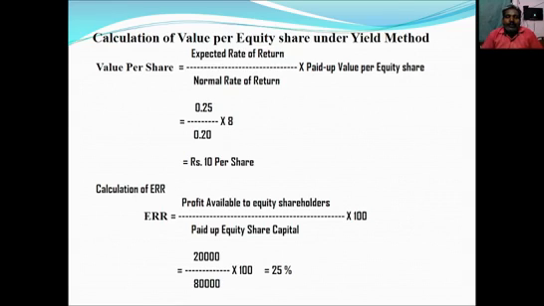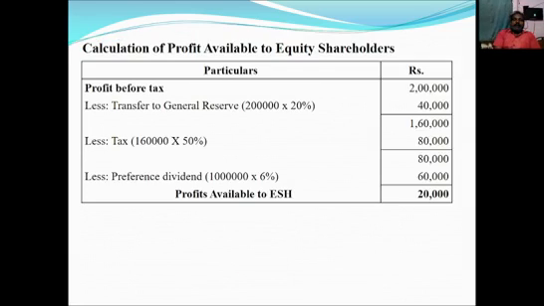Then calculation of expected rate of return. What is the formula for calculation of expected rate of return? ERR equals profit available to equity shareholders divided by paid up equity share capital into 100. We know the paid up equity share capital, but we don't know the profit available to equity shareholders. So the next working is calculation of profit available to equity shareholders. We should prepare a statement.